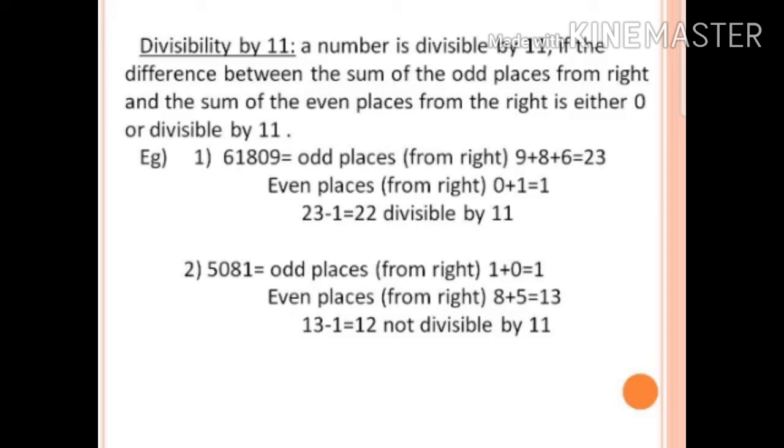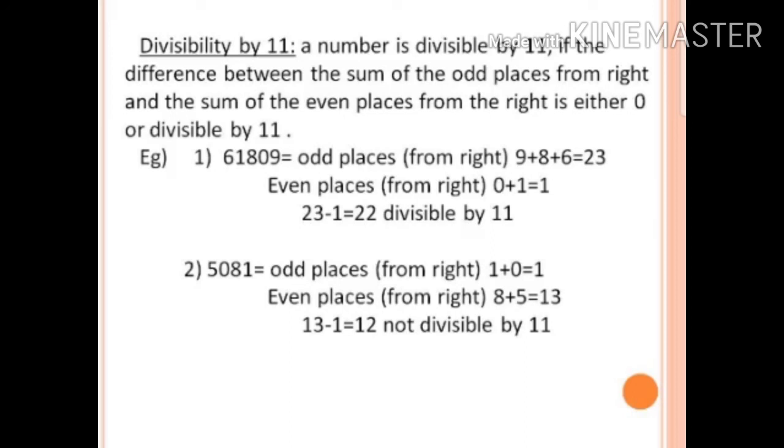And from the even places you will get 0 and 1, that is in the tens place and in the thousands place. If you add those two, you get 0 plus 1 is equal to 1. Now we have to find the difference between their sums. So 23 minus 1 is equal to 22, and this 22 is divisible by 11. So the given number 61,809 is divisible by 11.